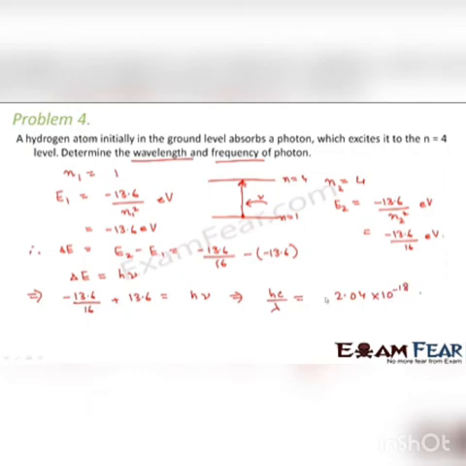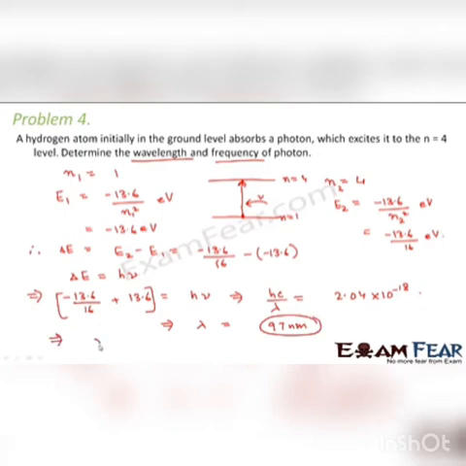So this is what you get on calculating this, because this is given in terms of electron volt. So you will also convert it into joules. So you will multiply it by 1.6 into 10 to the power minus 19 coulombs. So from this you will get lambda is equal to 97 nanometers. So this would be the wavelength of the photon.